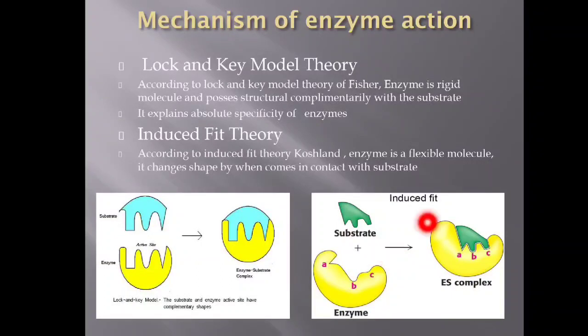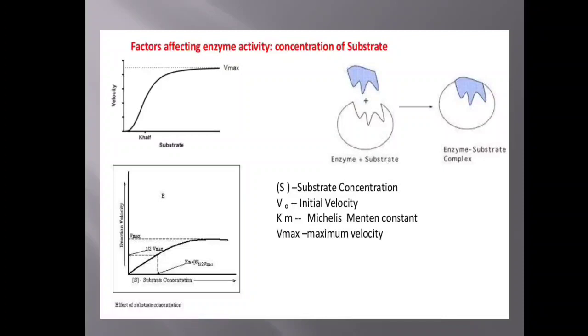This flexible molecule is going to adjust itself. It's going to change its shape and fit the substrate. It forms the enzyme substrate complex. This is a quite opposite theory. Here the enzyme is not a rigid molecule, but a flexible molecule. Whenever it comes in contact with the substrate, it changes its shape and forms the enzyme substrate complex, which is going to decompose to give the product and enzyme back. These are the two popular theories to explain the mechanism of enzyme action: the lock and key model theory and the induced fit theory.